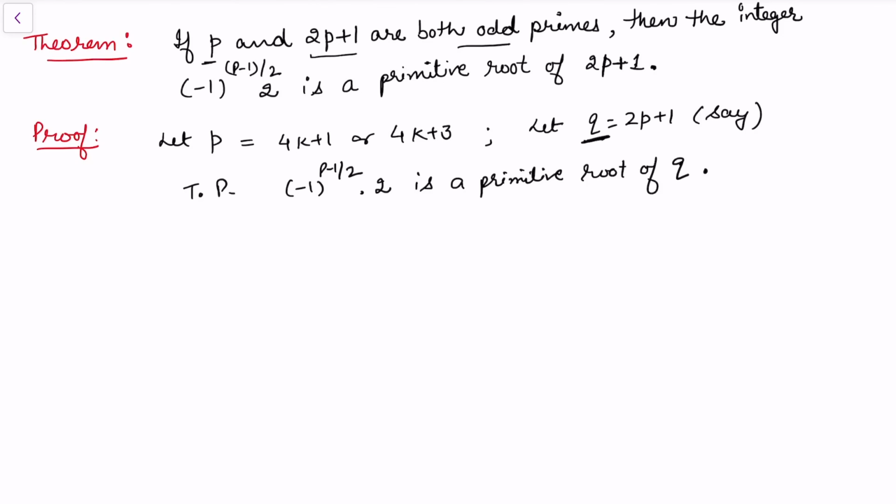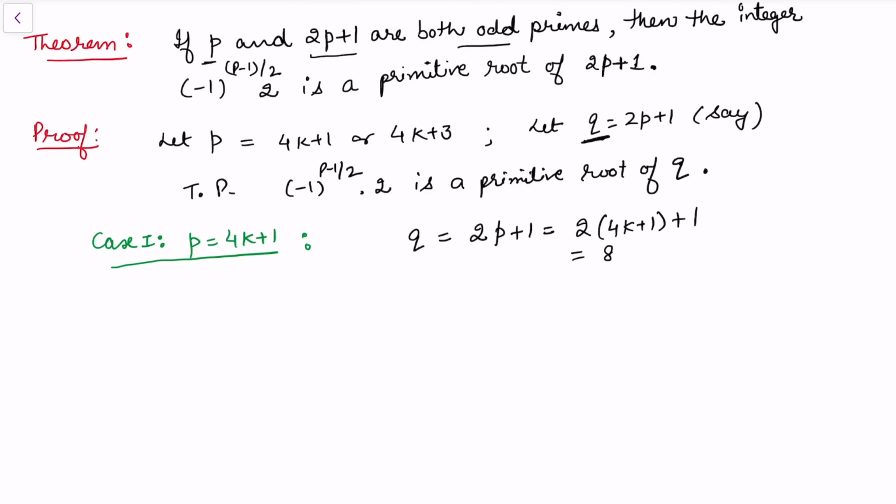And I'm going to consider now the cases. So let us take the first case. In the first case, I have considered that p is 4k plus 1. So we will first investigate for this case, and then we will investigate for the next case, that is 4k plus 3. Once we have fixed the prime p as 4k plus 1, what is q? q is 2 times p plus 1. This means 2 times (4k plus 1), and this makes it 8k plus 3. So q is 8k plus 3, and we want to investigate whether minus 1 to the power (p minus 1)/2 times 2 is a primitive root of this particular q or not.